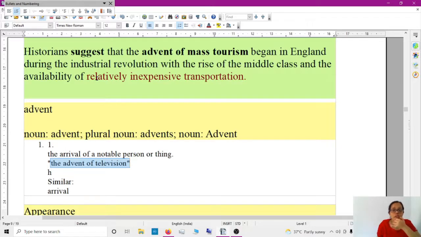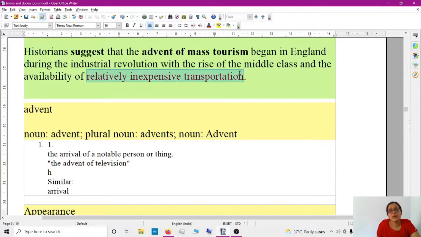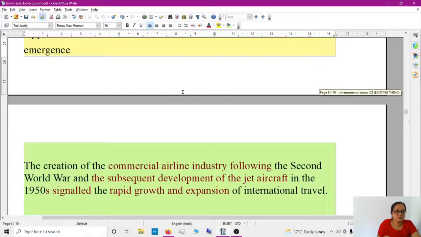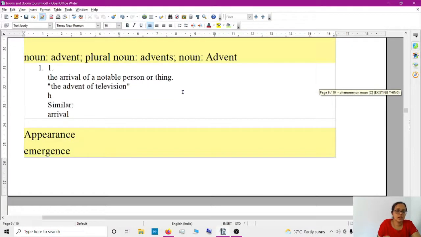So the reason for the tourism is that during the Industrial Revolution, the reasons are rise of the middle class and inexpensive transportation. If an exam asks what are the causes of mass tourism, you can say it's this: rise of the middle class, and the availability of relatively inexpensive transportation. Okay, this is the meaning of advent: arrival, appearance, emergence.